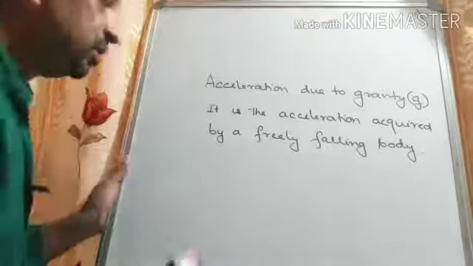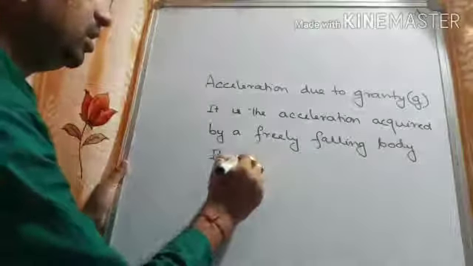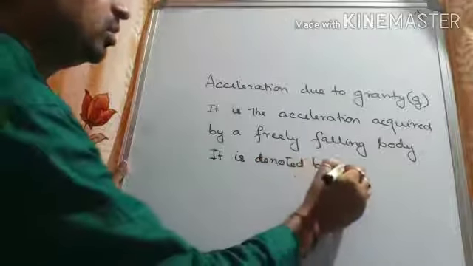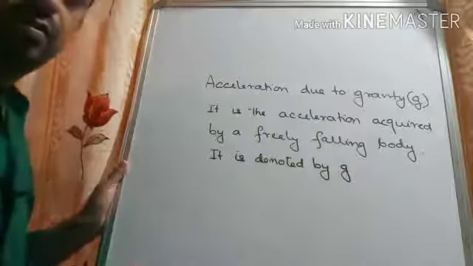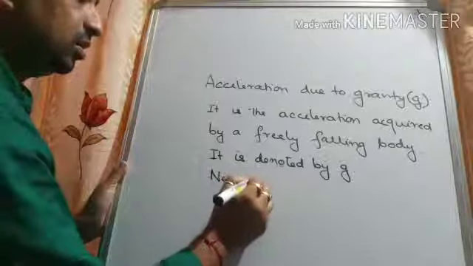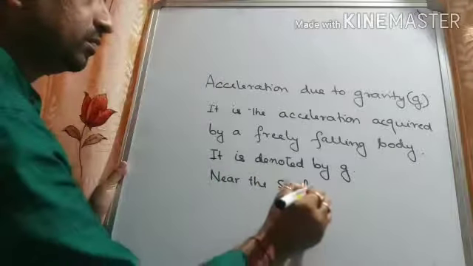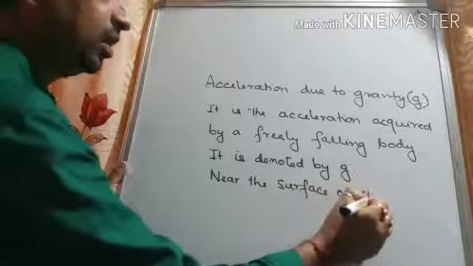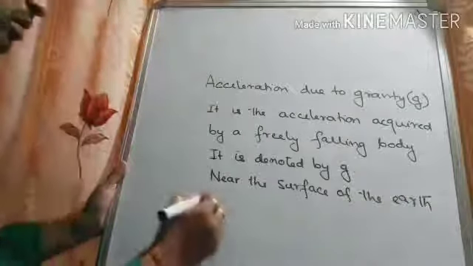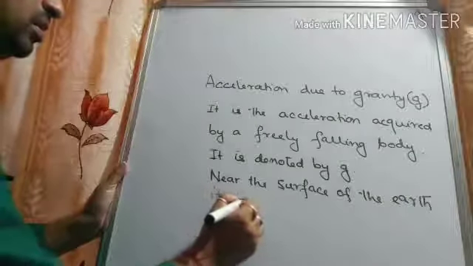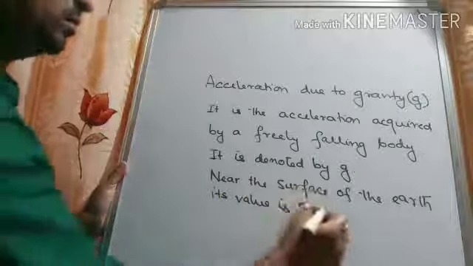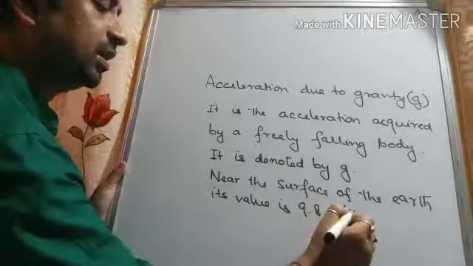Okay. Now it is denoted by small g. Near the surface of the earth, its value is 9.8 meter per second square.